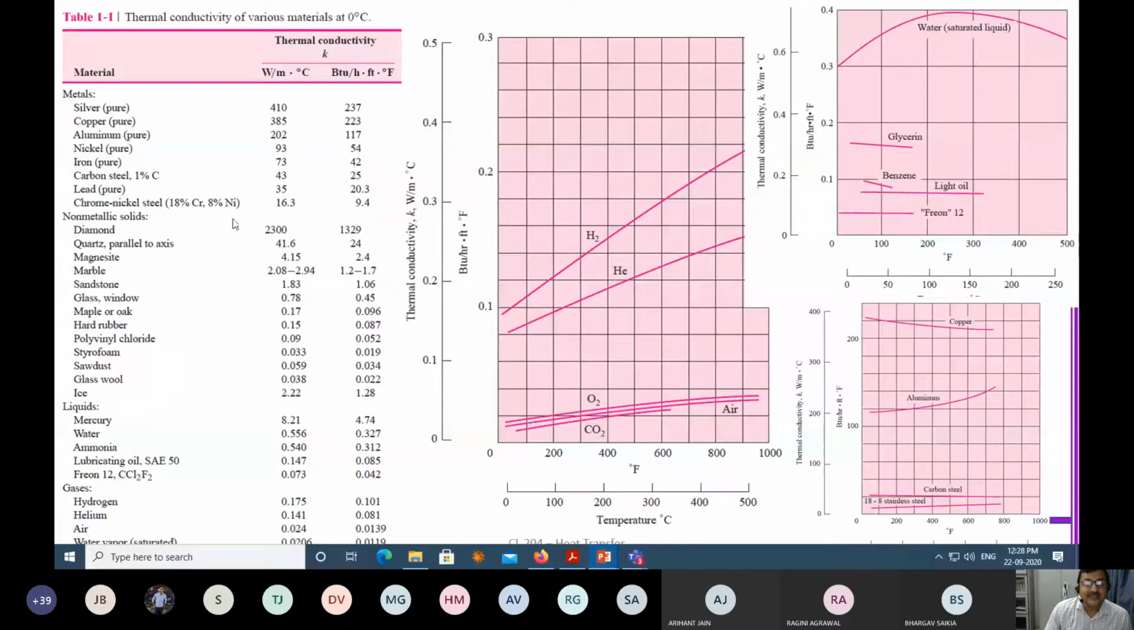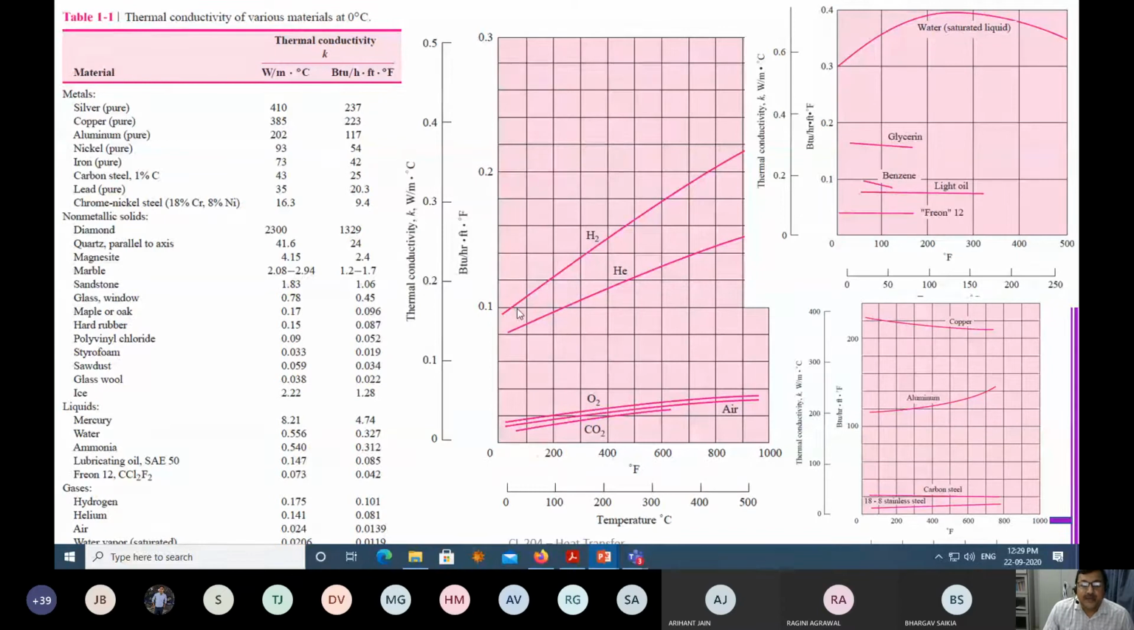The other properties of K: you can see metals, non-metallic solids, liquids, gases. As you go from top to bottom, typically the thermal conductivity will reduce. In SI, the unit is watt per meter degree centigrade or watt per meter Kelvin, and in FPS, the unit is British thermal unit per hour foot degree Fahrenheit. And there is a conversion factor. Please work out the conversion factor.